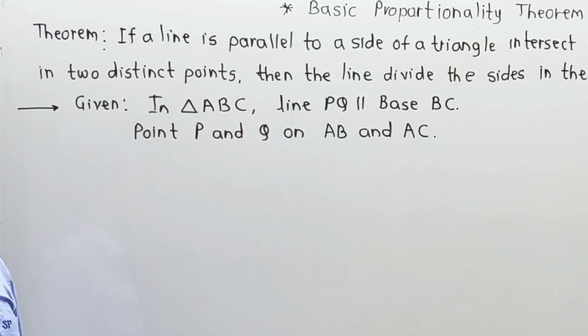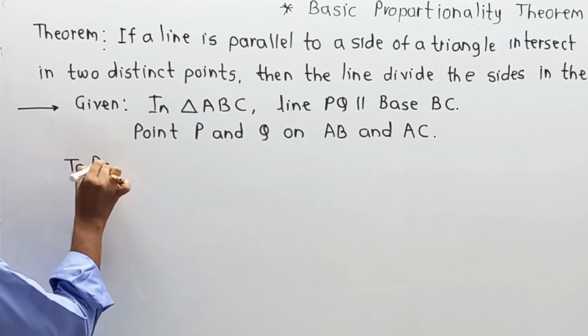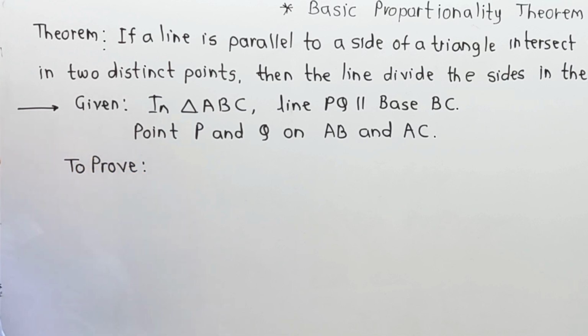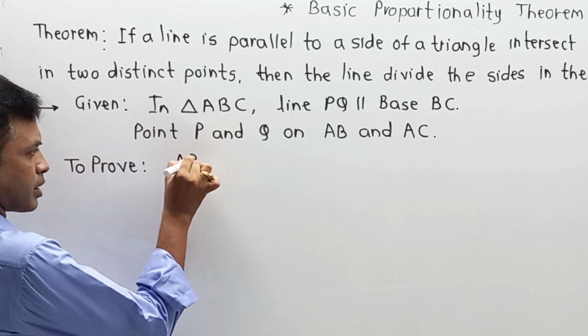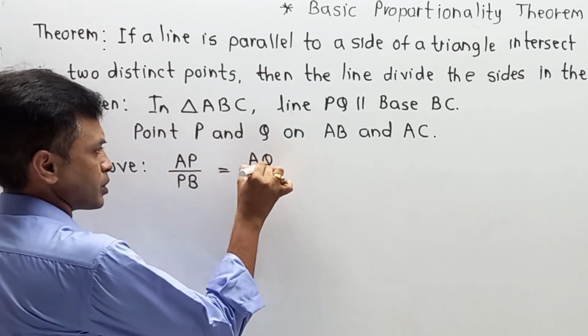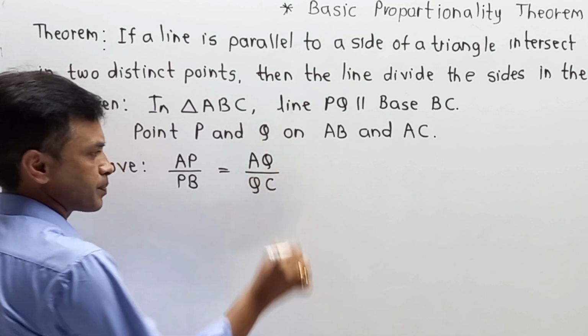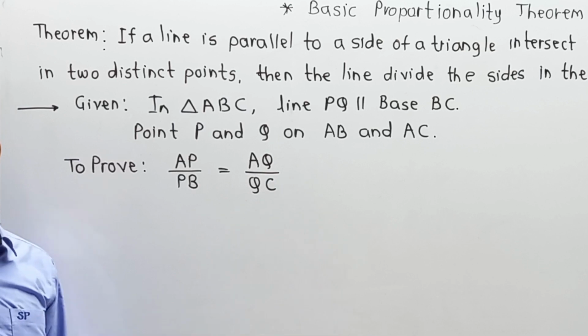Now we have to prove that. So to prove, we have to prove that AP upon PB is equal to AQ upon QC. AP upon PB is equal to AQ upon QC.